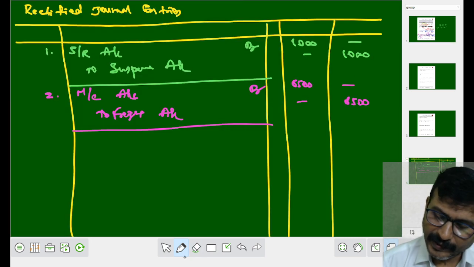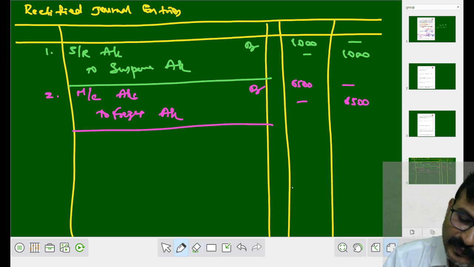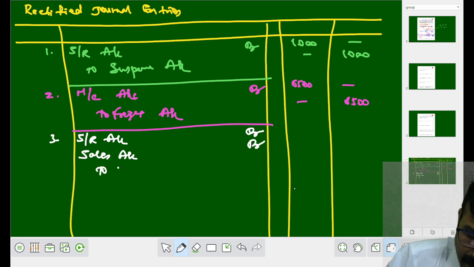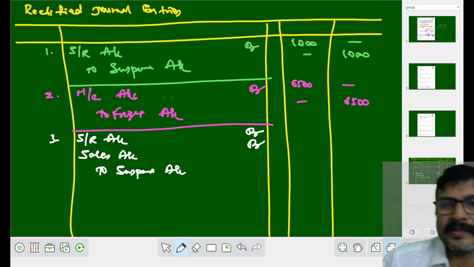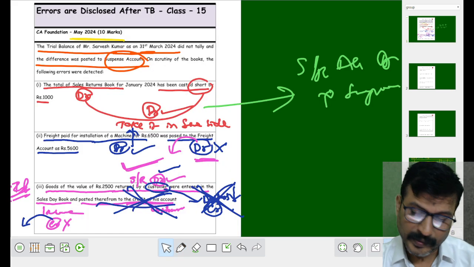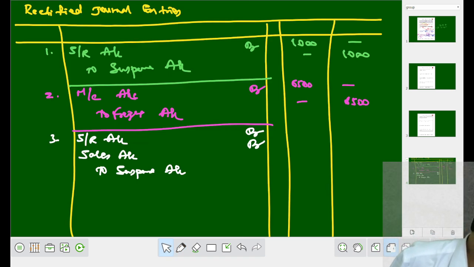Our entry will be sales returns account debit, sales account debit to suspense account. I hope you got it right. An amount of rupees how much? 2500.